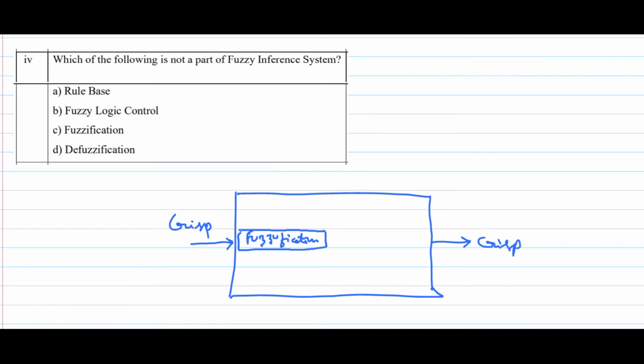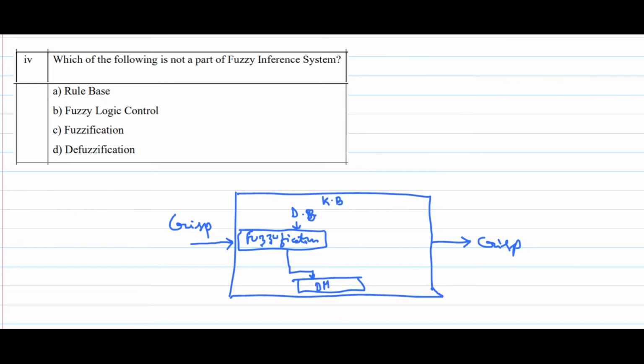This can be done using the database of the knowledge base. By using this block I can convert crisp values into fuzzy values, and based on these fuzzy values I can take the decision. This is called the decision making block.